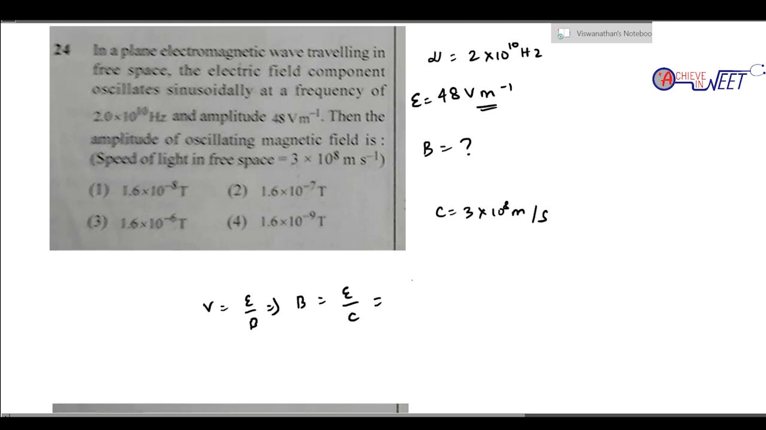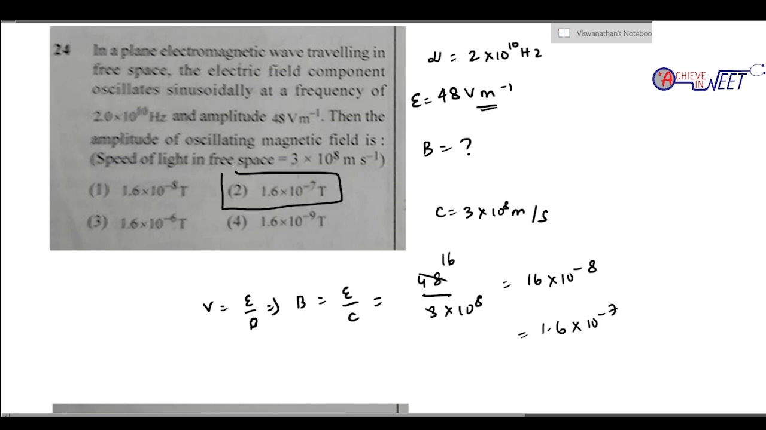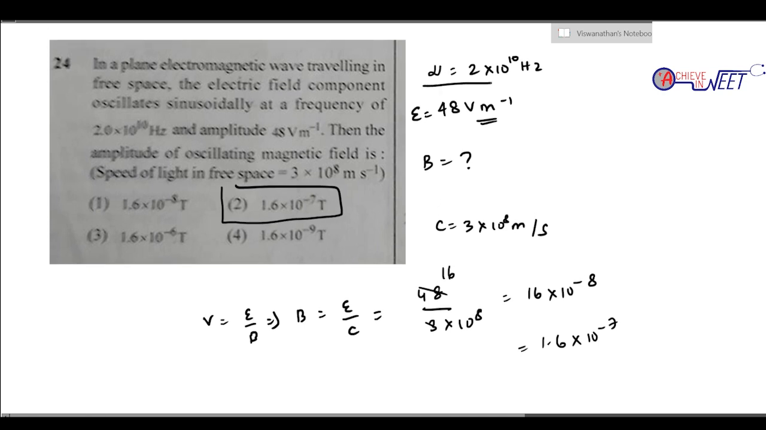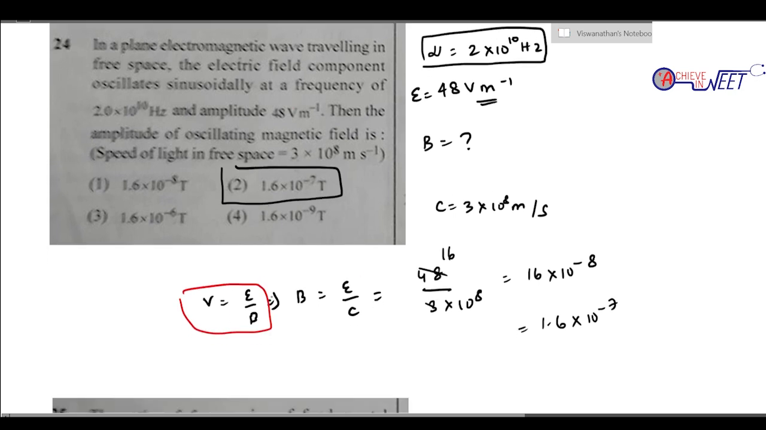What is the value of E? The value of E is 48 by 3 into 10 power 8. This is just 16 into 10 power minus 8, which is 1.6 into 10 power minus 7, option 2. So I think this should be the answer. So 1.6 into 10 power minus 7, it should be option 2. The frequency given is just a confuser. You just apply the formula V is E by B and you get the answer.